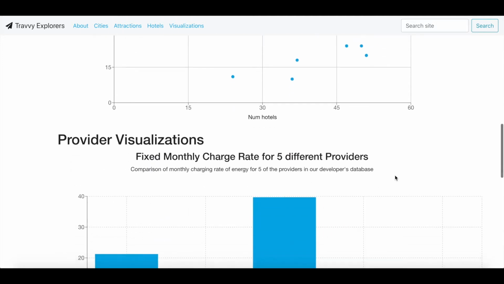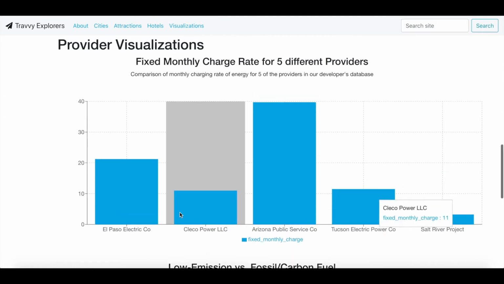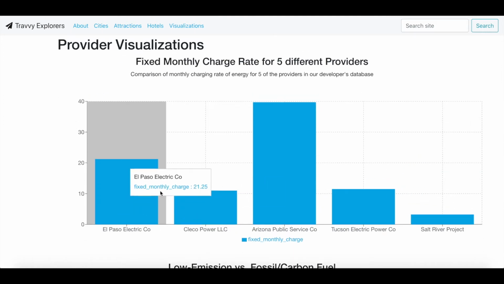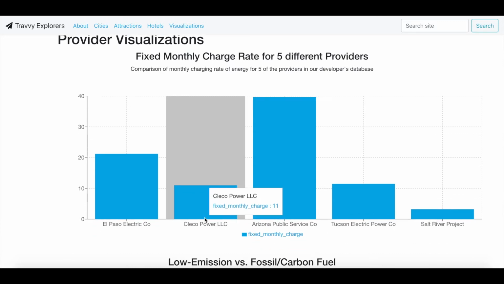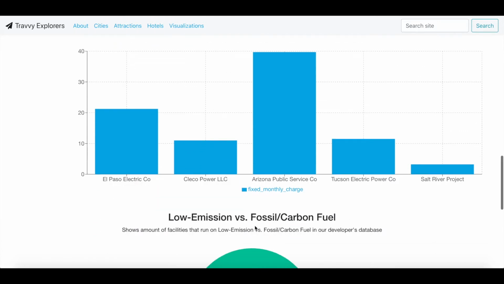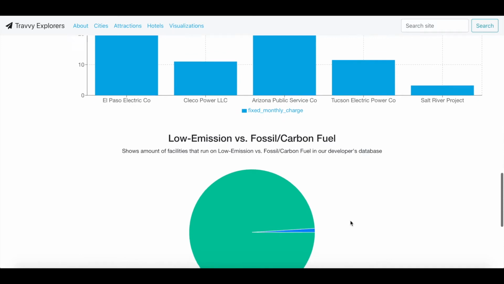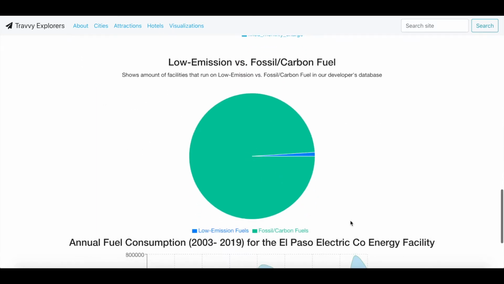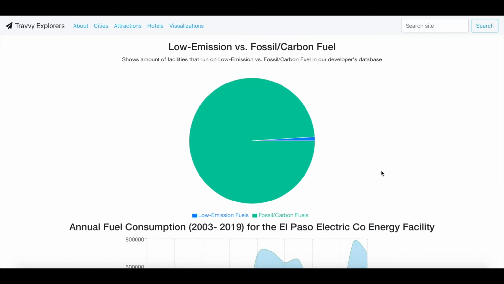Then for our provider visualizations, we have another bar graph showing the monthly charge rate for 5 different providers. That's from hitting the providers endpoint and getting 5 arbitrary providers. Then we have a pie chart showing the amount of facilities that each run on fossil and carbon fuels in the green, and then low emission fuels in the blue.